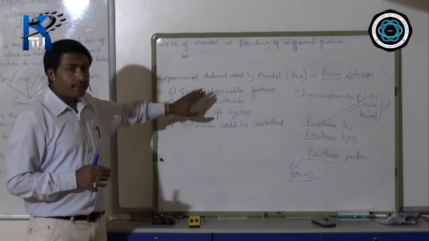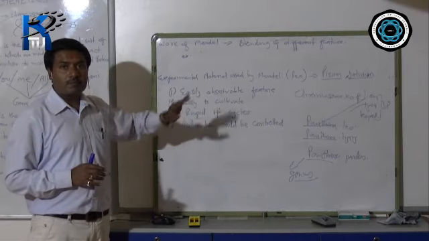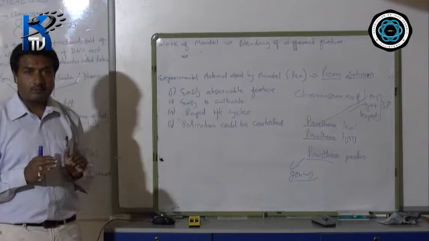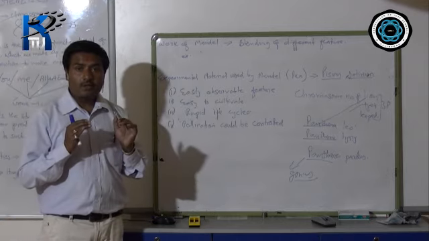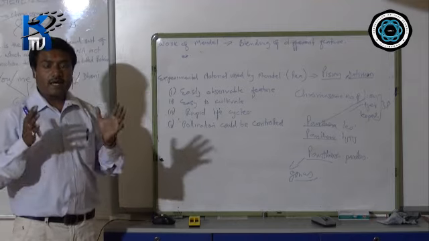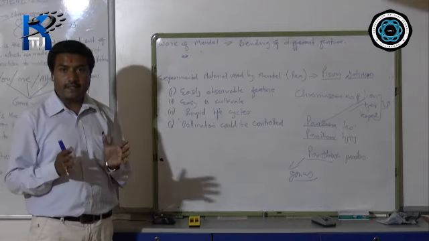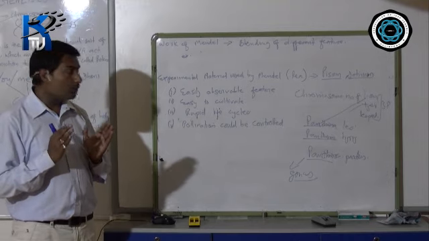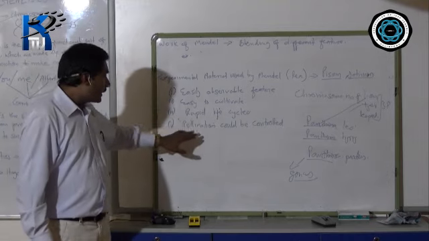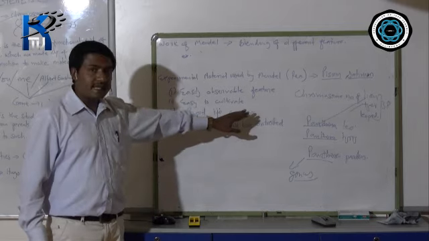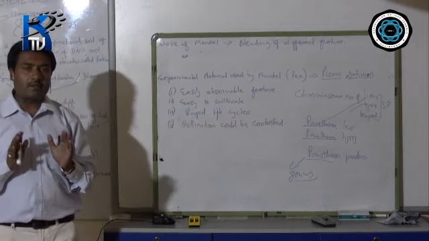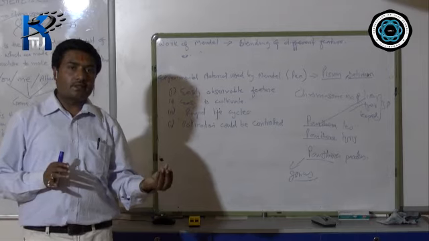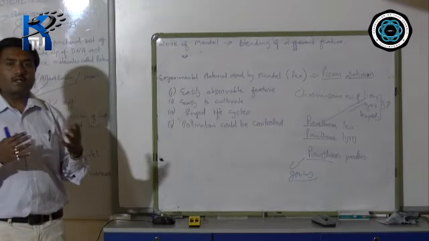Another one, it was easy to cultivate. Other plants require a lot of care, but this plant you can grow very easily, you can harvest it very easily, and it requires a very short period of time to grow. Number 3, it has a very rapid life cycle. When the seed is sown, it germinates.